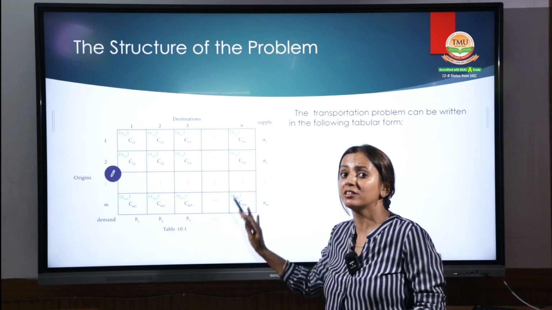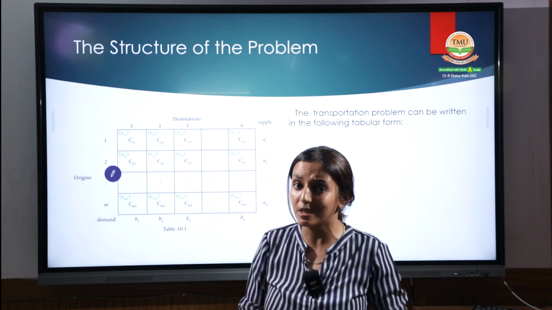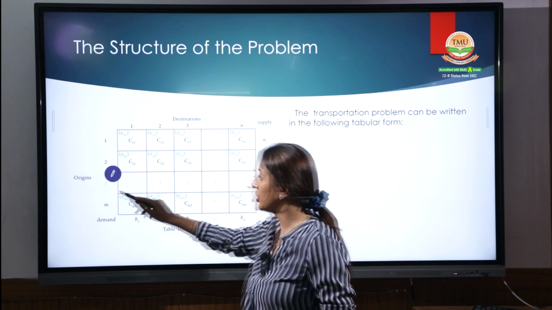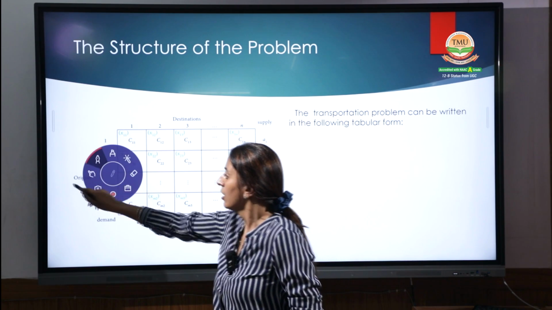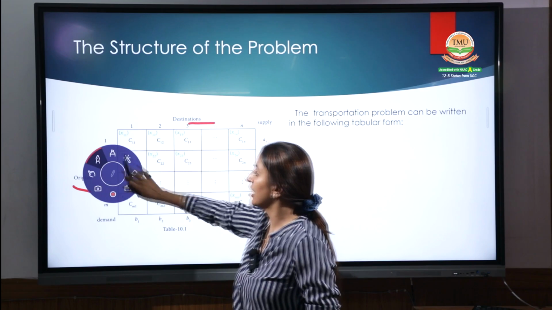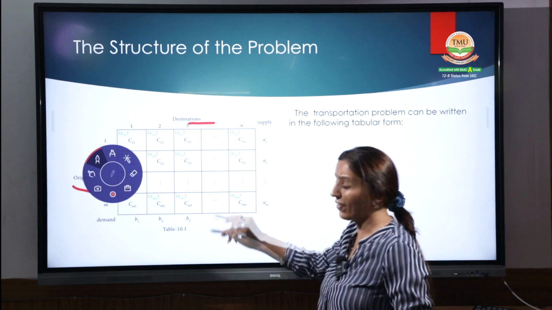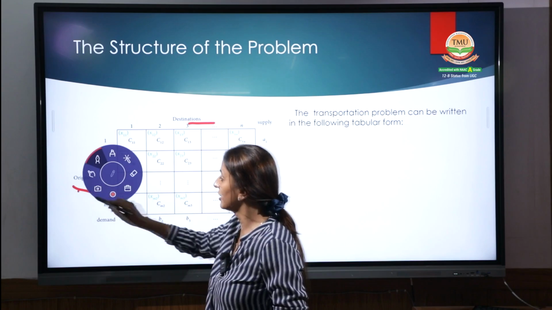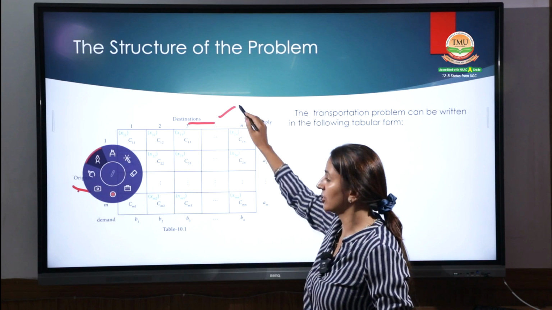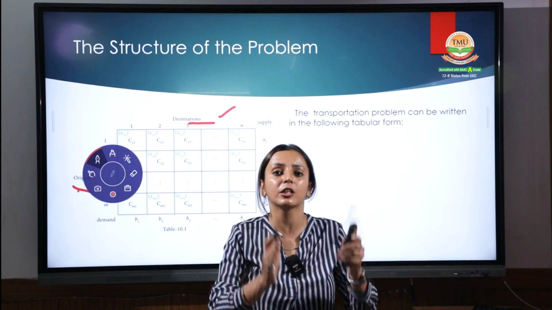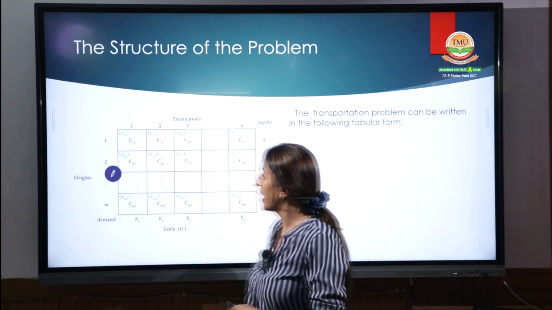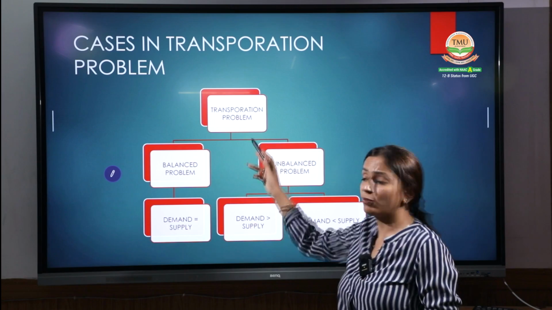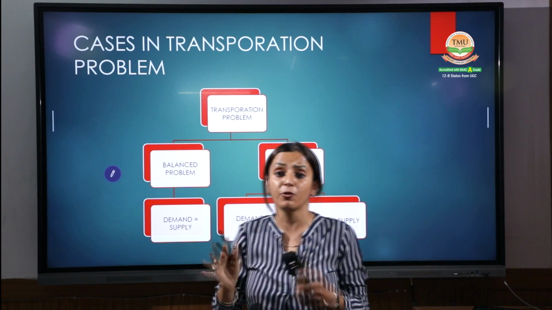This is the main structure we have to make clear. There are the origins, which you have to remember, and there are different destinations. You have sources and destinations, and you have to balance between the sources and the destinations in the allocations.